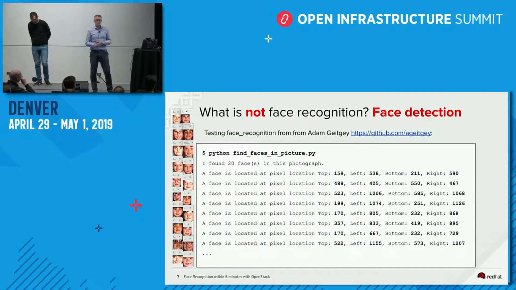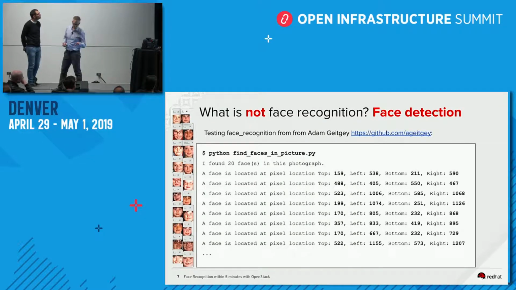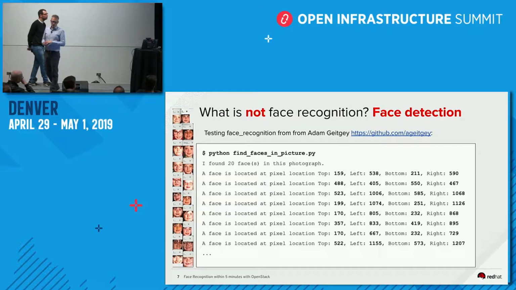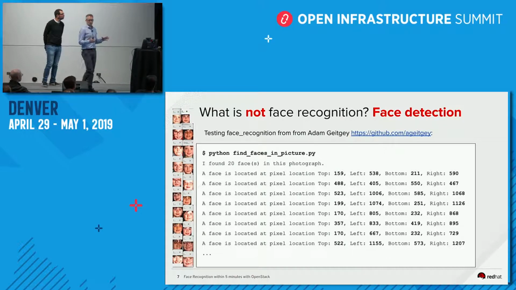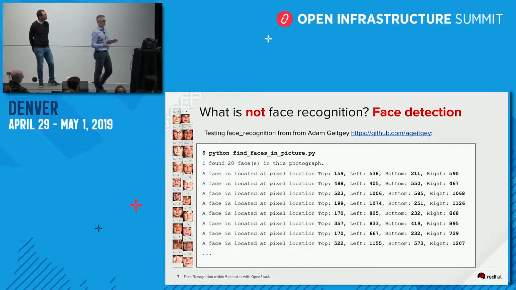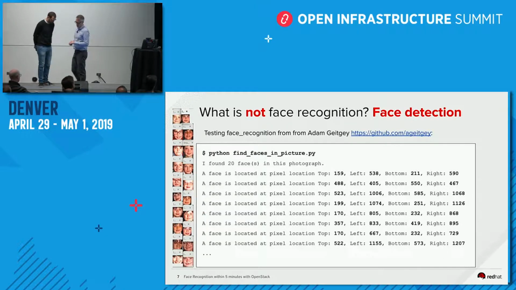For this, there are plenty of framework libraries on the internet. One of the simplest libraries is called face recognition. It's in Python, and if you run this example script on this class photo, you can isolate all the faces. So it's like a pre-processing step of face recognition. It's identifying the faces in pictures.